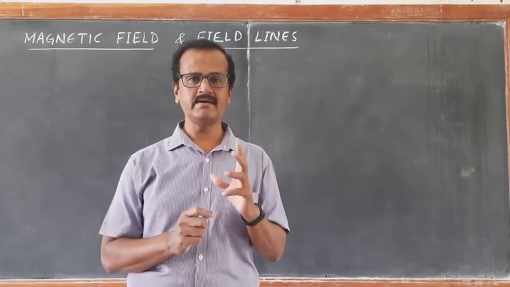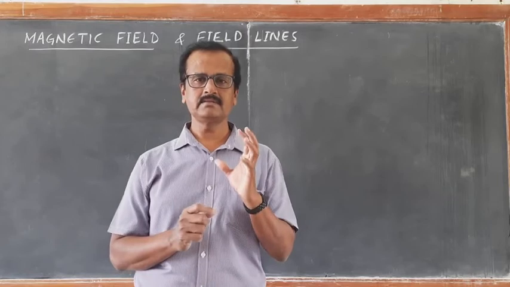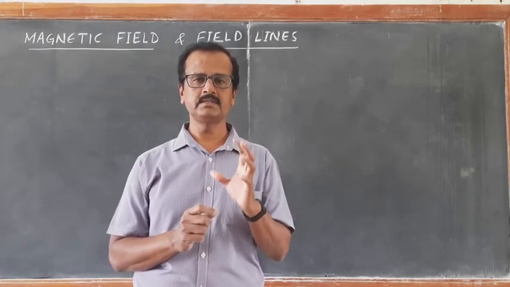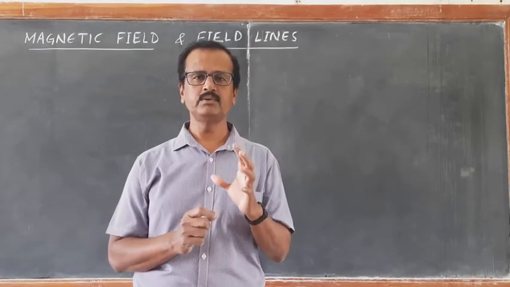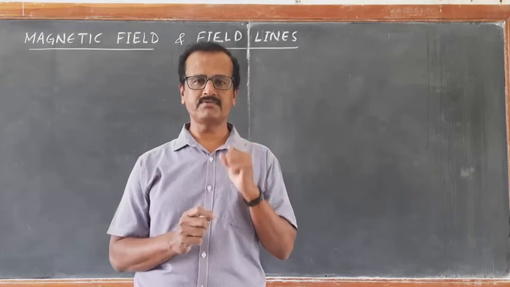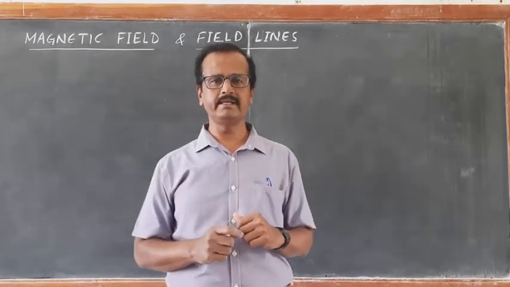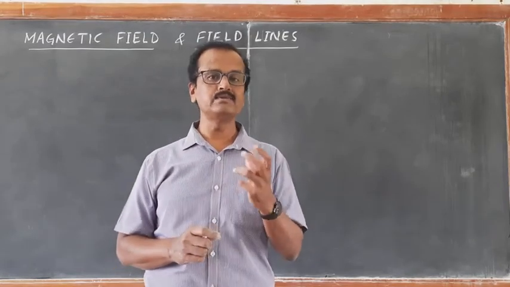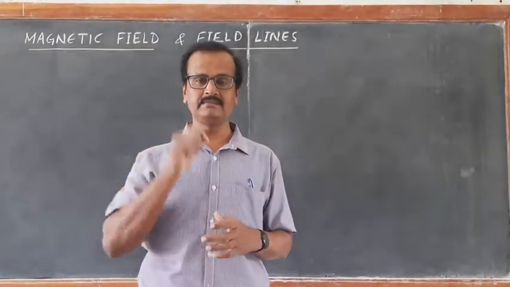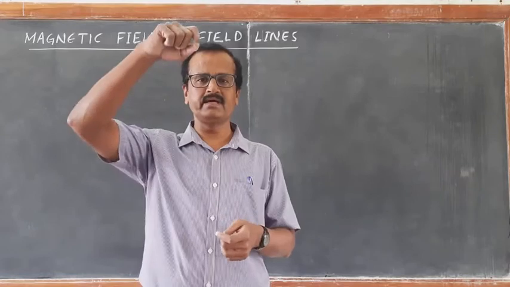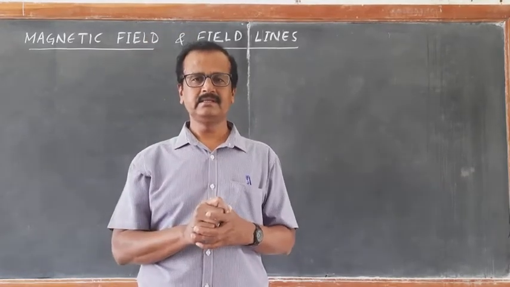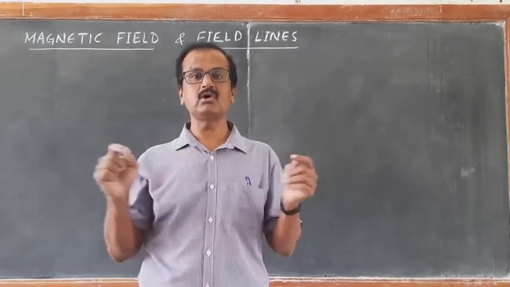A magnet is an object which attracts pieces of iron. Another important property of a magnet is that when it is suspended freely with the help of a thread, the magnet always aligns along the north-south direction.